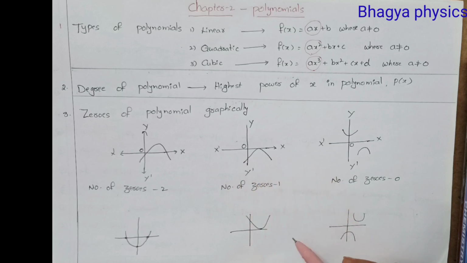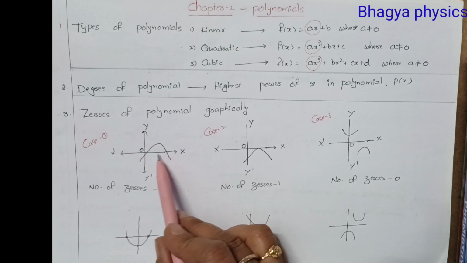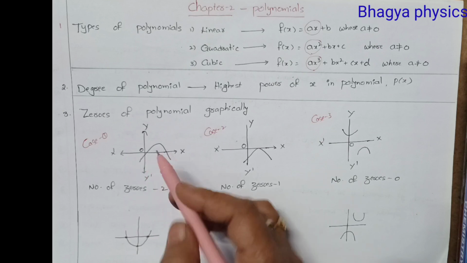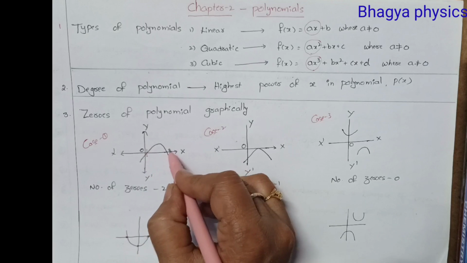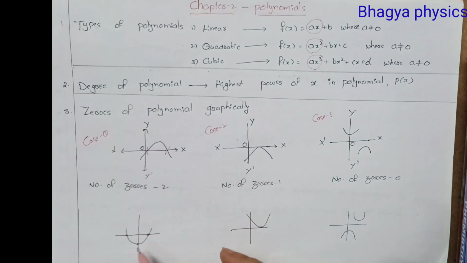So now let us observe the graphs. In the first case, we observe this parabola. This parabola cuts the x-axis 2 times, and so this polynomial has 2 zeros. However it may be, whether negative or positive, sometimes they will show it this way to confuse you, negative also. But even though, we will consider 2 zeros only.